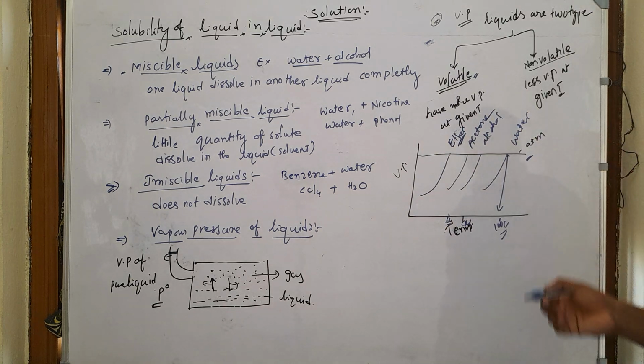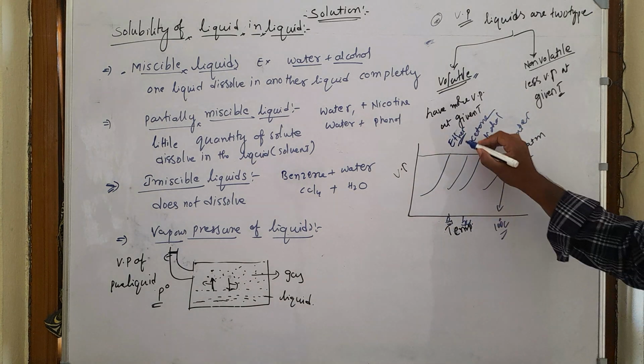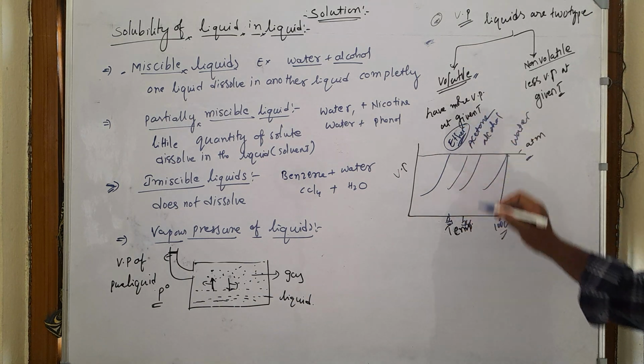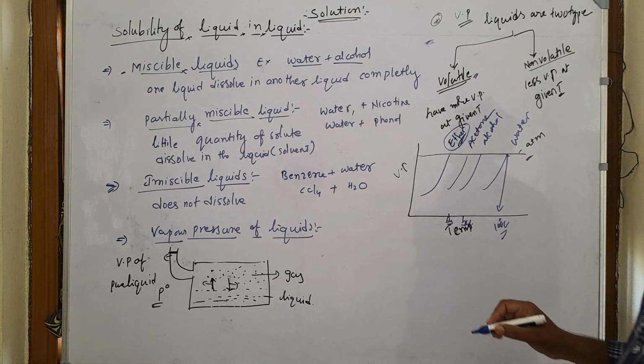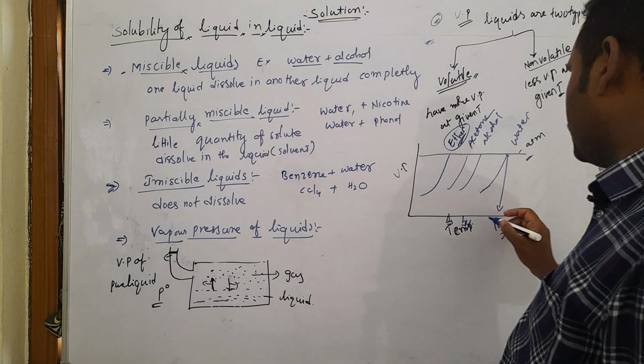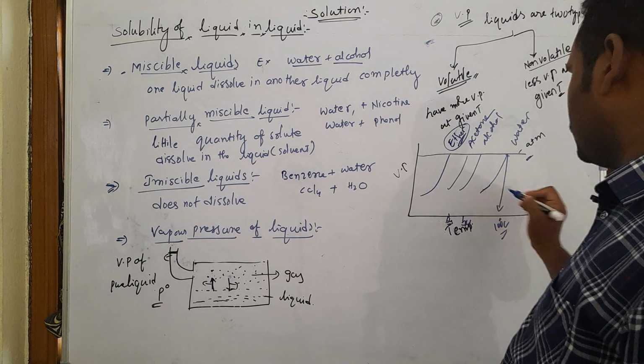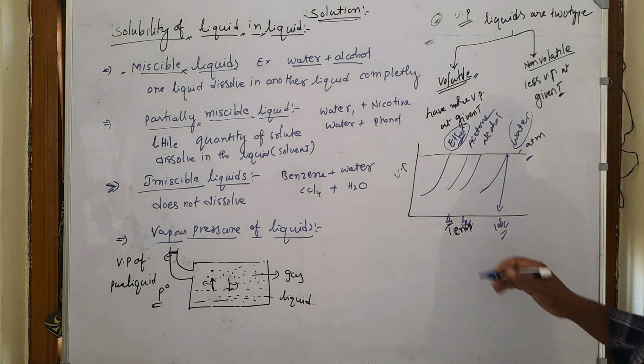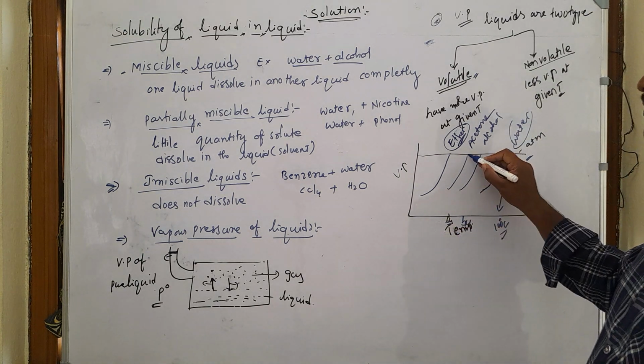At the same given temperature, ether exerts more vapor pressure and water exerts less vapor pressure. That is the meaning of this graph.